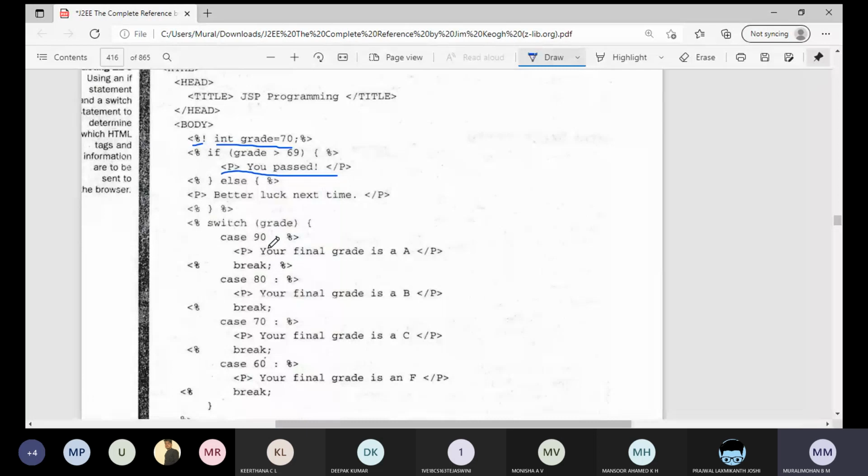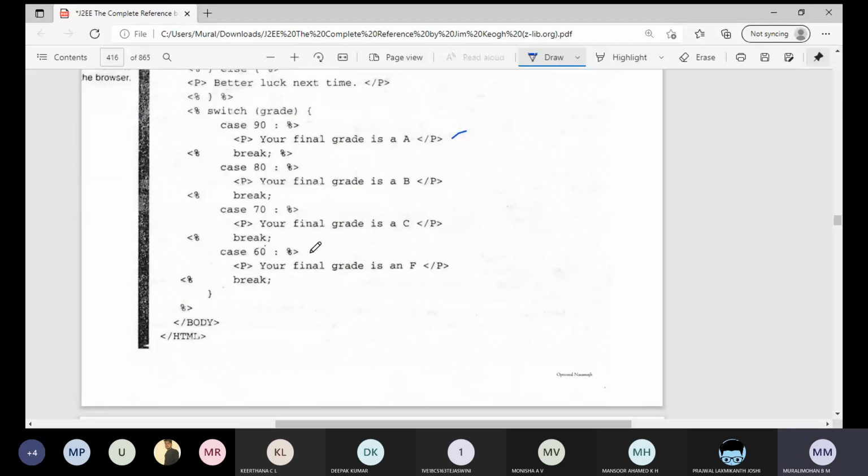If the grade is 90, then this particular statement will be displayed. This is how the if-else and switch statements work. All the control statements are demonstrated in a single file. Clear? This is how we can use the control statements.